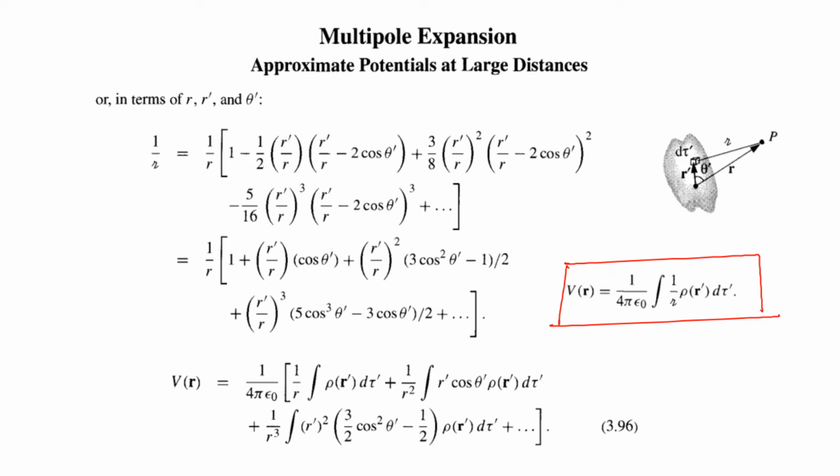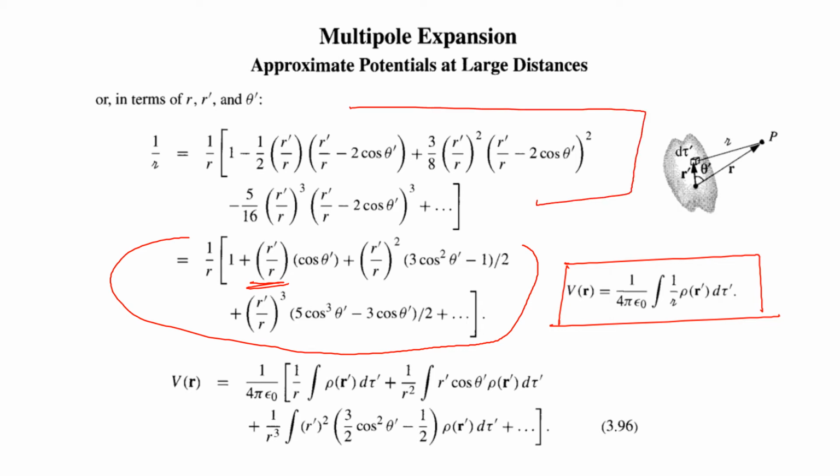So that is the final expression, this one is obtained by clubbing the similar powers of R dash by R. So from this first term, the similar powers of R dash by R can be clubbed, and that yields this present expression. Now, this is 1 over R. This 1 over R expression we can substitute into the expression for potential due to localized charge distribution.